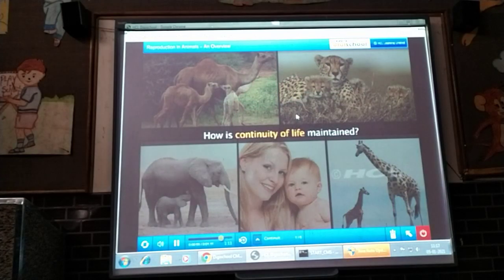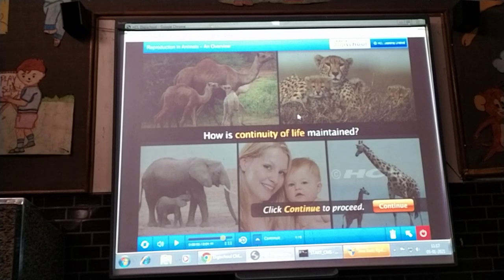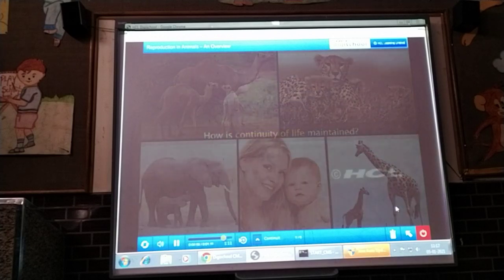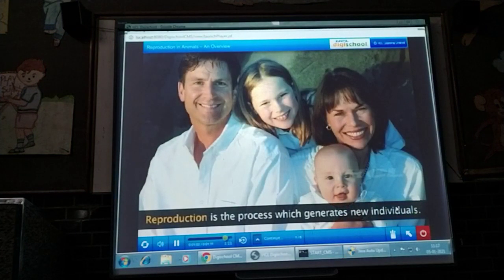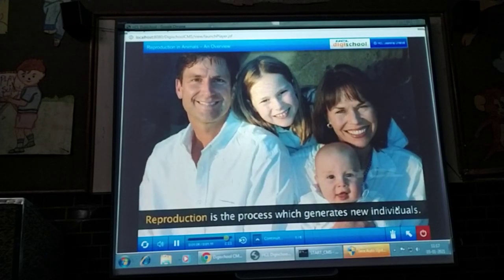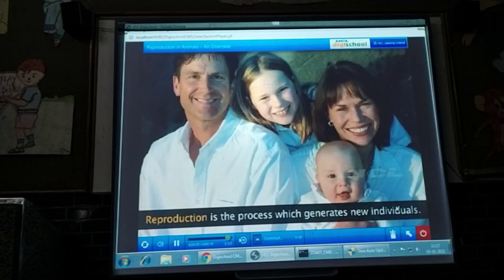No. Today's organisms will give rise to new individuals, and this cycle of life will continue. What maintains this continuity of life on Earth? How is continuity of life maintained? Continuity of life can be maintained through the reproduction process. The process by which living beings produce individuals like themselves is called reproduction.